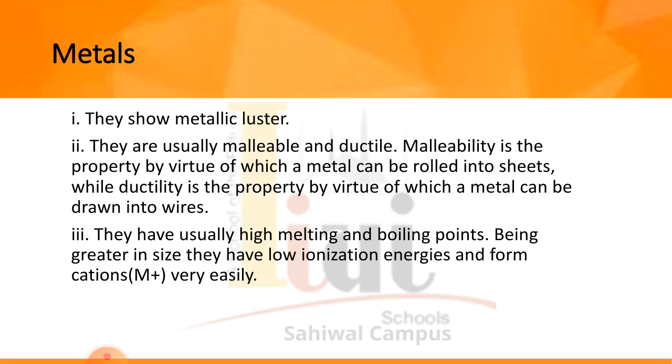Being greater in size, they have low ionization energies and form cations very easily. As the size of metals is large, they have low ionization energy. Low ionization energy means they can lose the outermost shell electron more easily due to their larger size, and form positive cations very easily. Cations are ions that have a positive charge, formed by the loss of electrons. So metals are basically electropositive in nature.